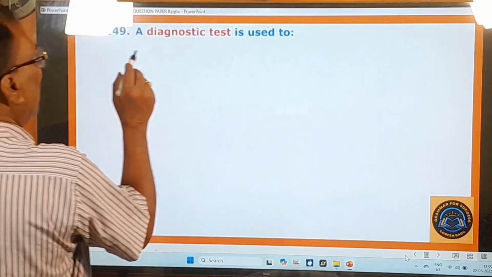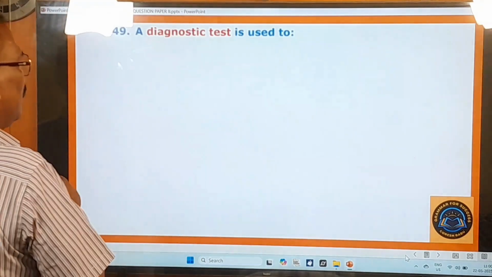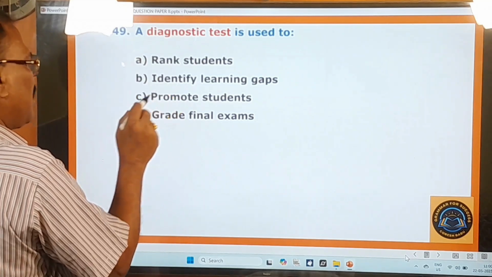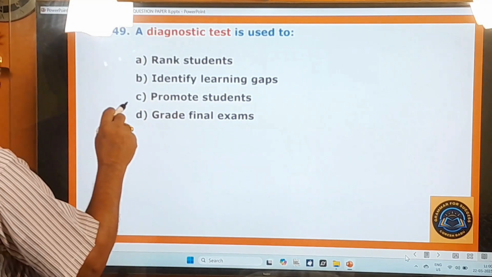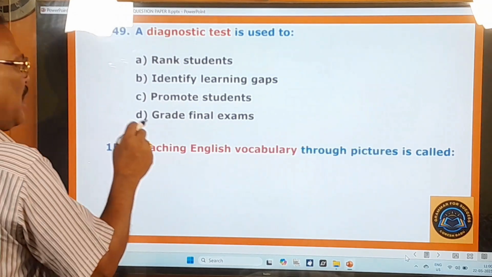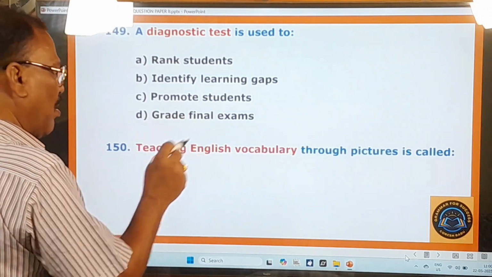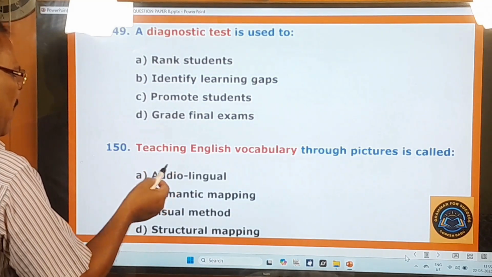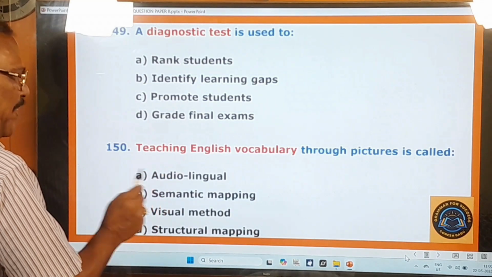149th question. A diagnostic test is used to rank students, identify learning gaps, promote students, grade final exams. 150th question. Teaching English vocabulary through pictures is called audiolingual, semantic mapping, visual method, structural mapping.